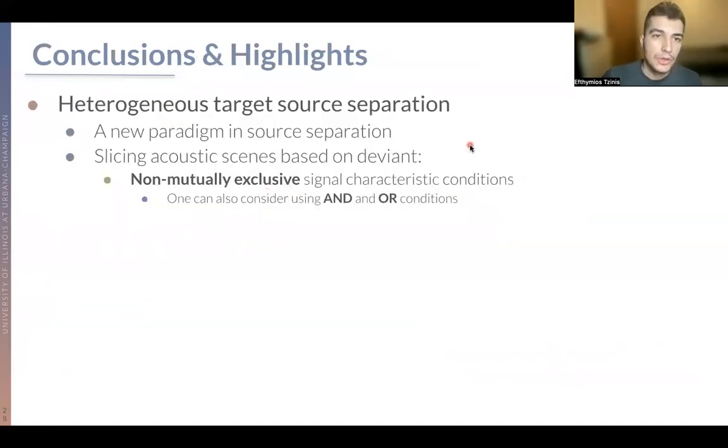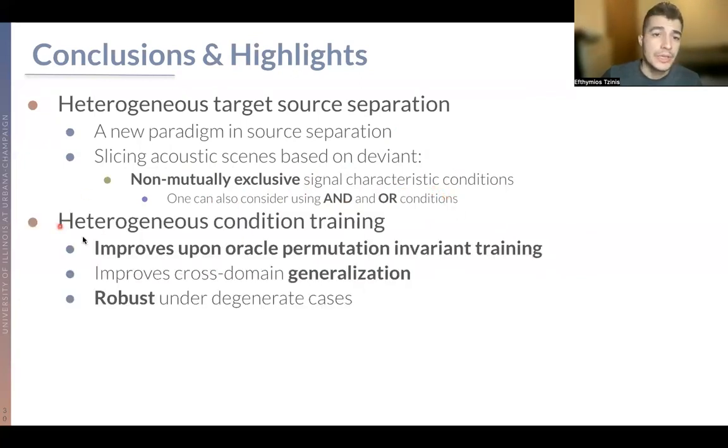So in order to conclude, heterogeneous target source separation is a new paradigm in terms of source separation, and specifically conditional source separation, where one can slice the acoustic scene based on different non-mutually exclusive signal characteristic conditions and conditional concepts. One can also consider using different definitions of those conditions based on and or.